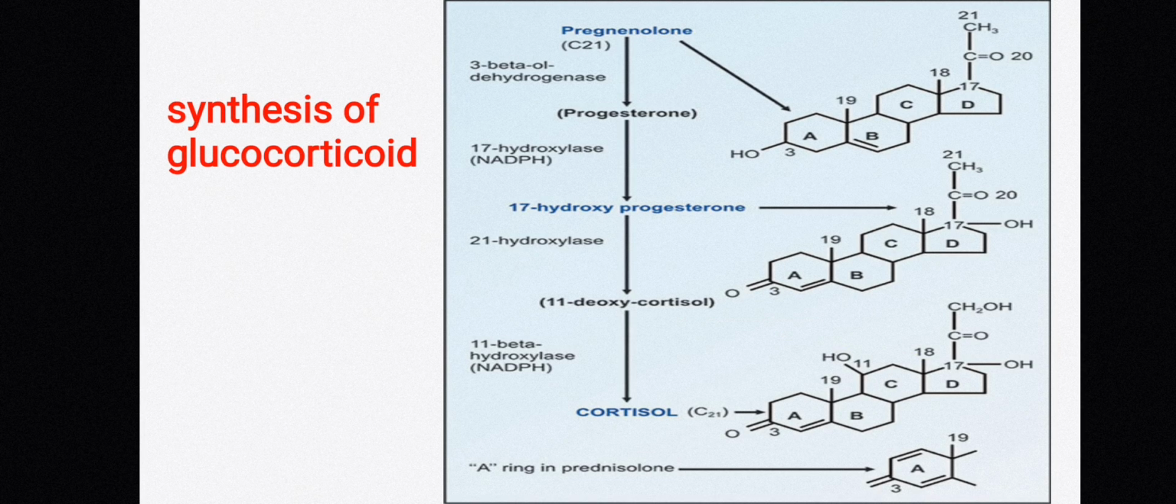So what happens is, first let's talk about cholesterol. Cholesterol is acted upon by the enzyme 20-22 desmolase and forms pregnenolone. The formed pregnenolone is acted upon by the enzyme 3-beta-HSD and delta 4,5 isomerase and forms progesterone. Now the formed progesterone is acted upon by the enzyme 17-hydroxylase and it forms 17-hydroxyprogesterone. 17-hydroxyprogesterone in the presence of 21-hydroxylase forms 11-deoxycortisol. The formed 11-deoxycortisol in the presence of 11-beta-hydroxylase gets converted into cortisol.